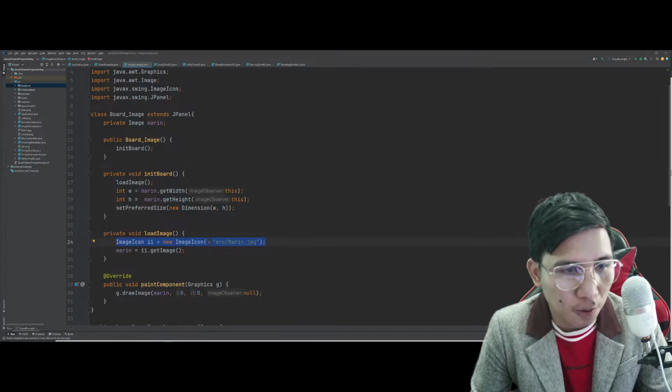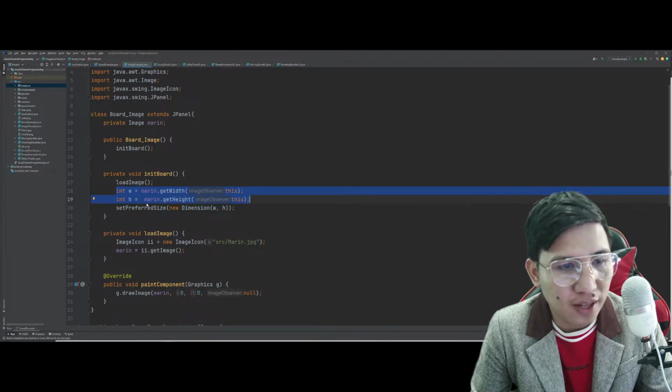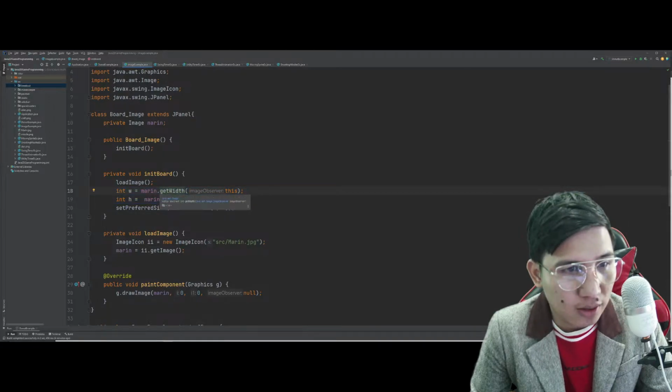So, in this part of the program, this is actually where we will now be setting the preferred size of our image. Pero, the size of the image will now be dependent on its particular resolution. Kaya nga get width and get height, diba?